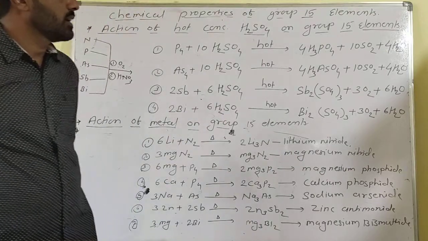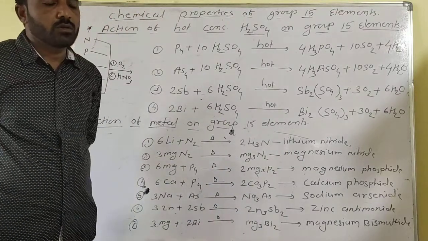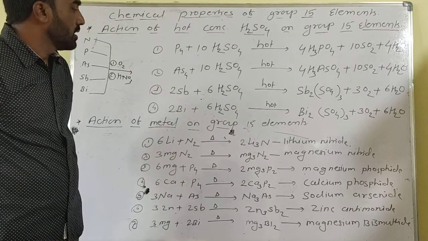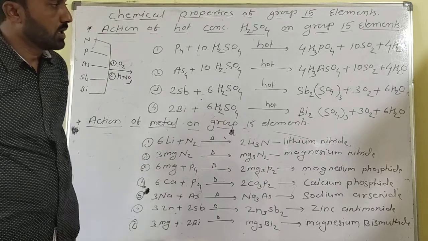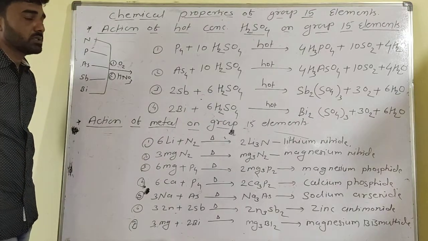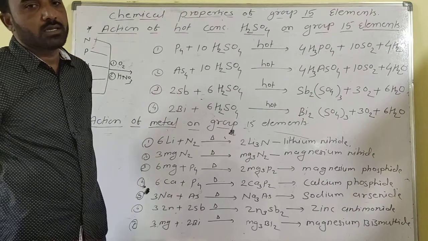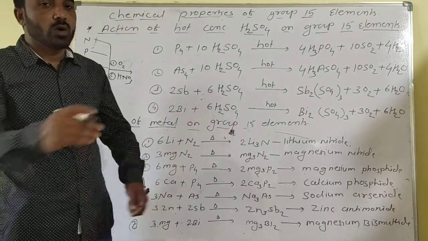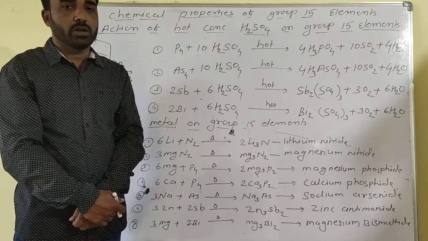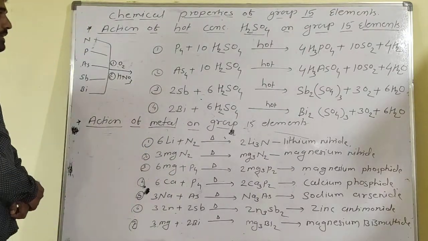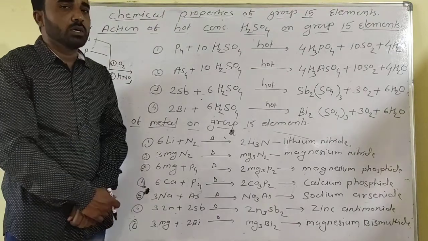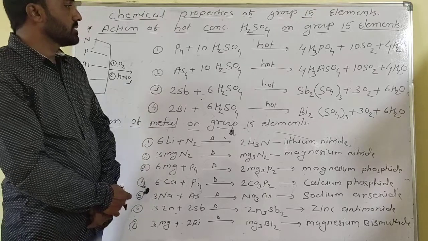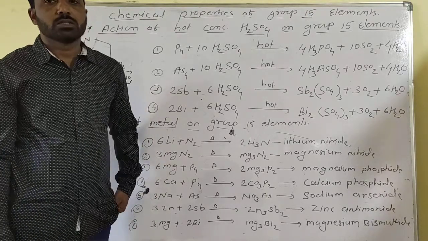Now today the third point: action of hot concentrated sulfuric acid on the group 15 elements except nitrogen. Nitrogen does not react with sulfuric acid due to its high electronegativity, small size and absence of d orbitals. Nitrogen also exists as a diatomic molecule, so under these conditions nitrogen does not react with sulfuric acid.